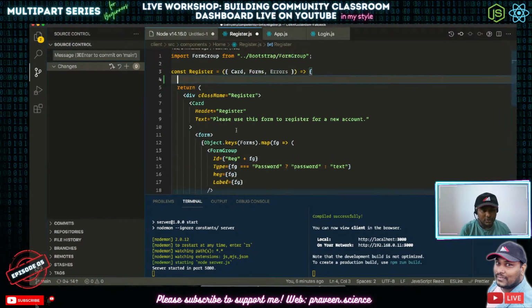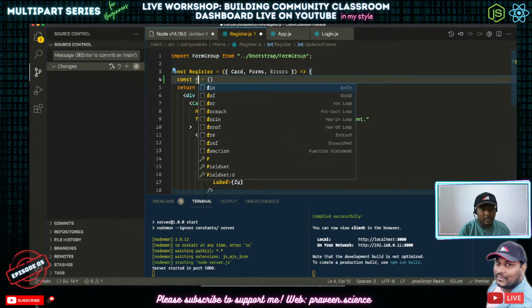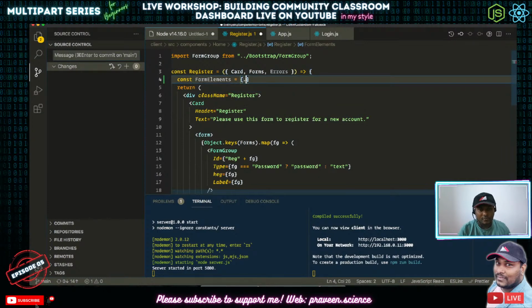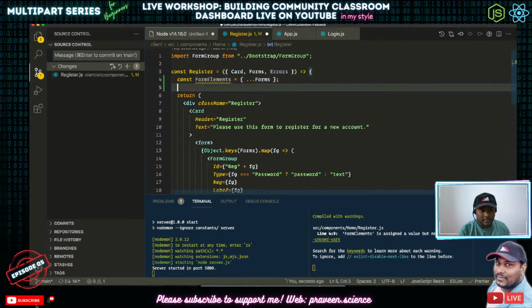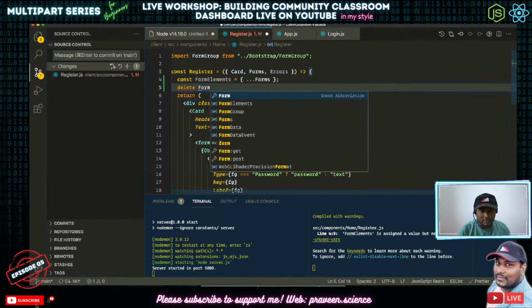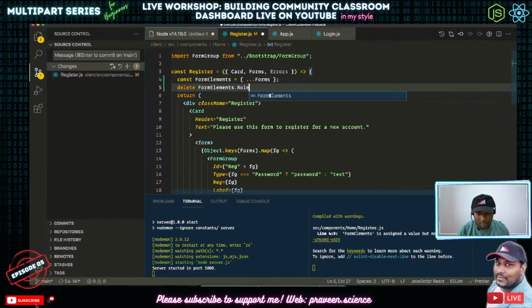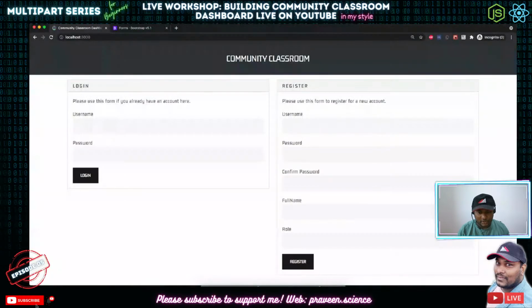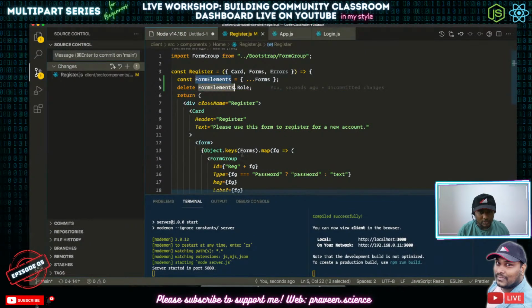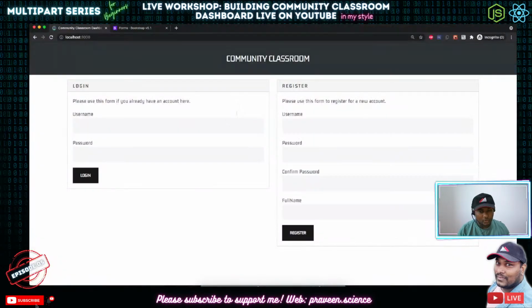Okay, so what we will do is const updatedForms. So what we are going to do is, this is gonna be like formElements.forms, and delete formElements.role. Is it role? Yep. So now if I save this, nothing has happened. Okay, because we haven't used this one, so we'll be using formElements. Now the role is gone.